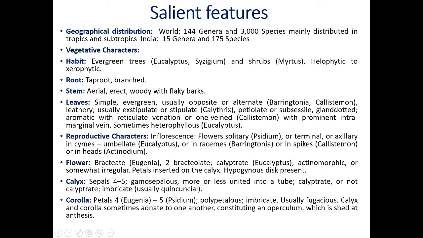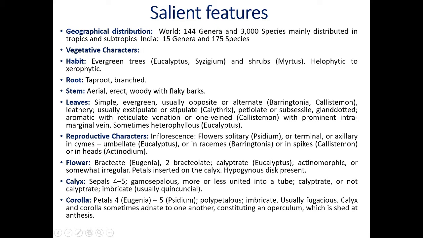Then the root system is branched, because a tall tree shows the presence of branched roots. Then stem. Stem is aerial. Aerial means above the ground, which is erect, woody with flaky bark. I told you the example, eucalyptus. Eucalyptus stem is woody. It is erect. It is aerial and with flaky bark.